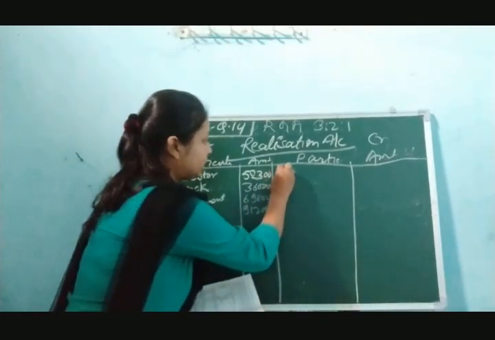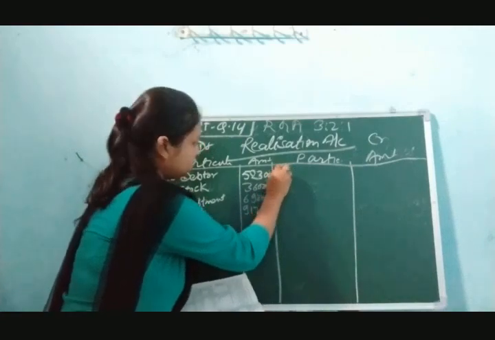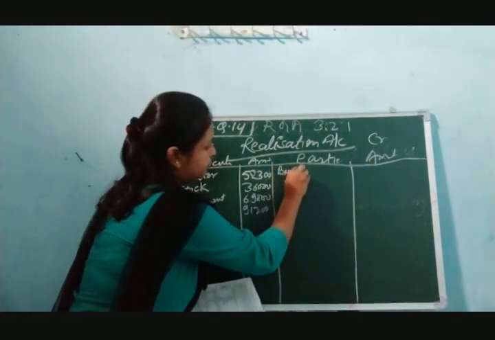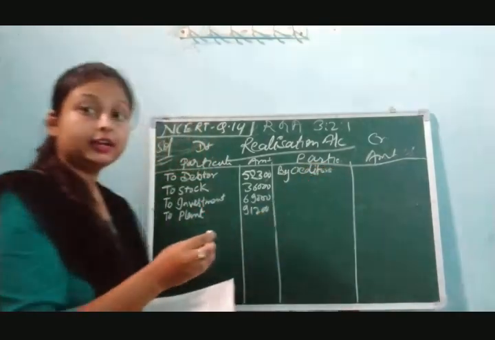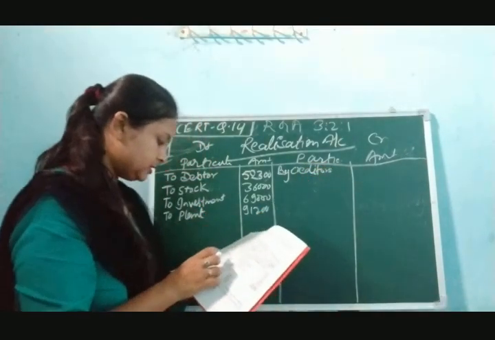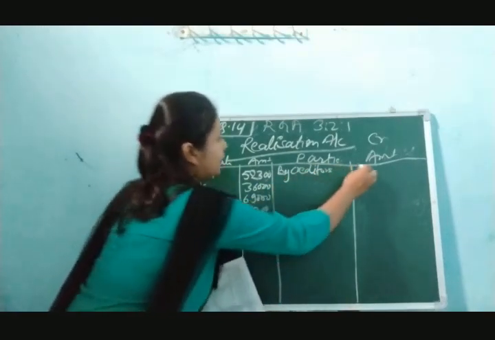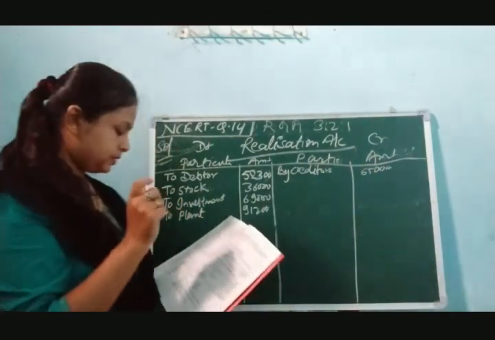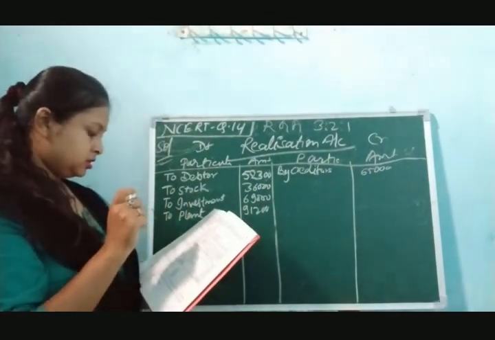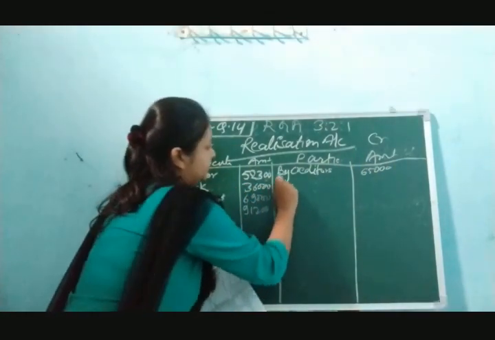Now it is the turn for liabilities. By creditors, the value we have to write down is 65,000. Okay. Then bills payable.